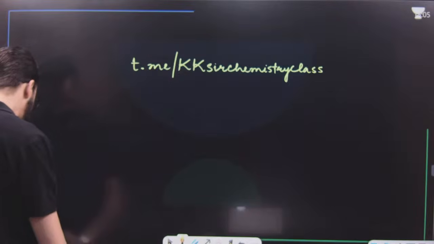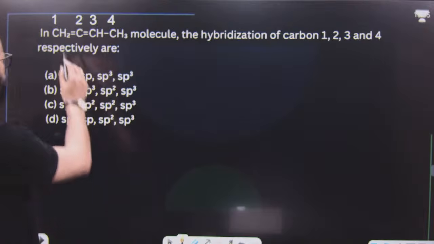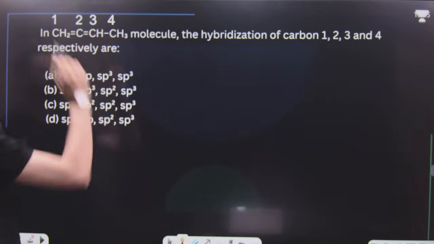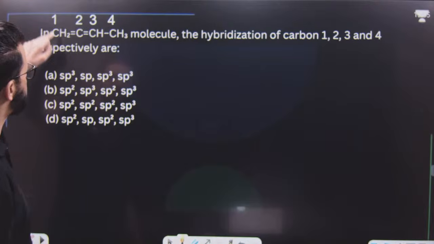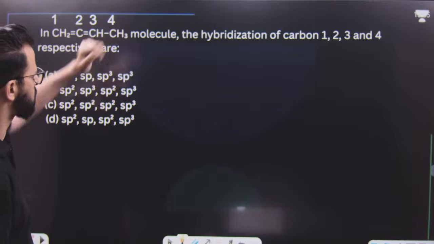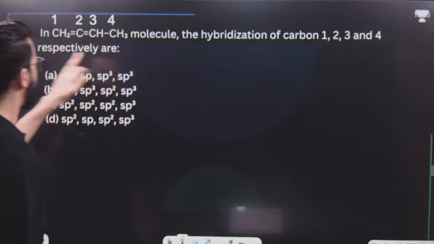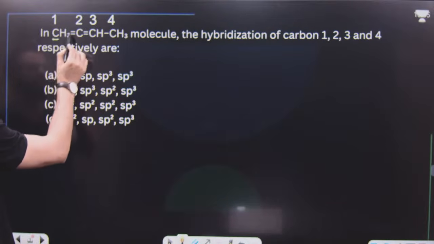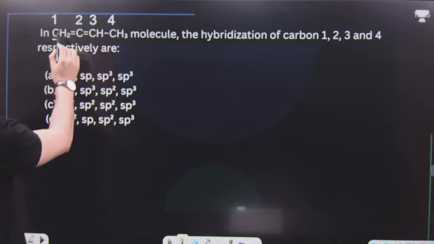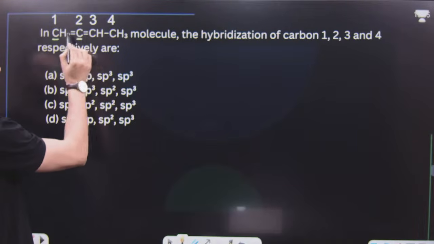So our first question is, in the molecule CH2=C=CH-CH3, carbon 1 is this, carbon 2 is this, carbon 3 is this, carbon 4 is this. The hybridization of carbon 1, 2, 3 and 4 respectively are? As we know, this carbon forms a pi bond, and the others are sigma bonds. That means this is sp2. This carbon forms 2 pi bonds and 2 sigma bonds.